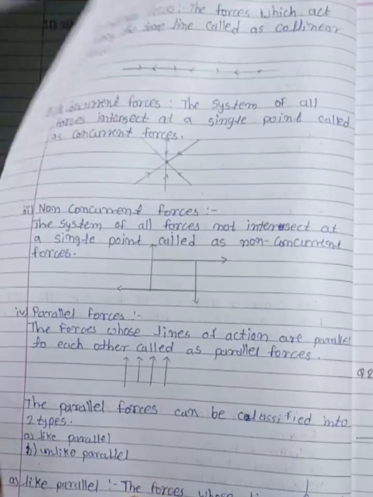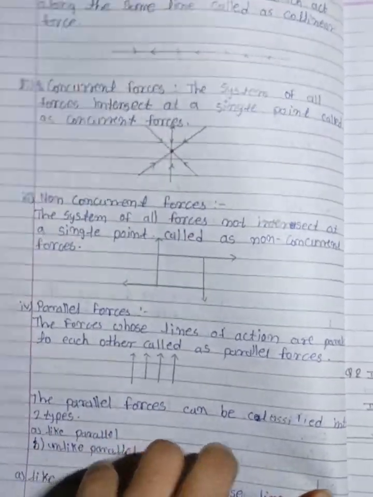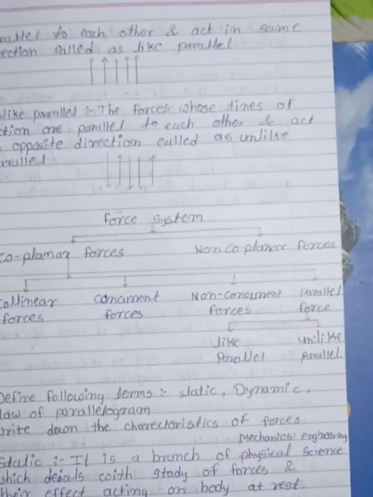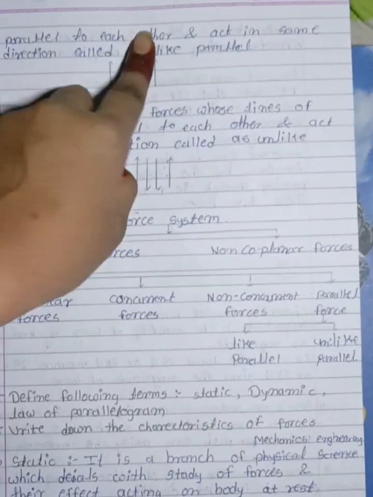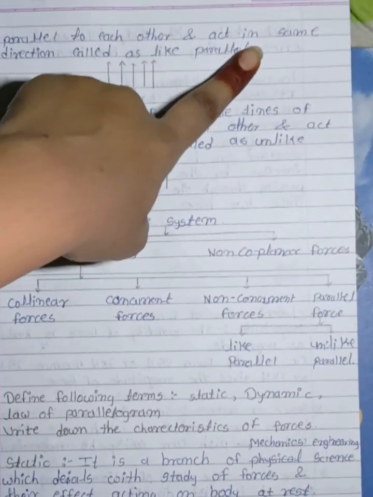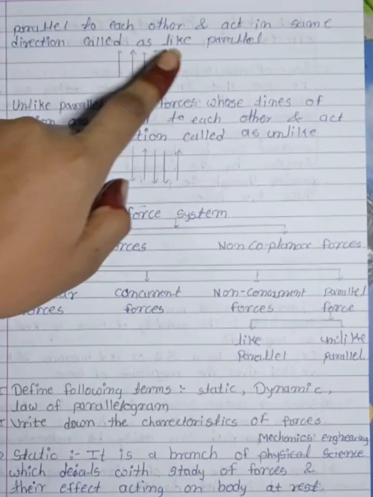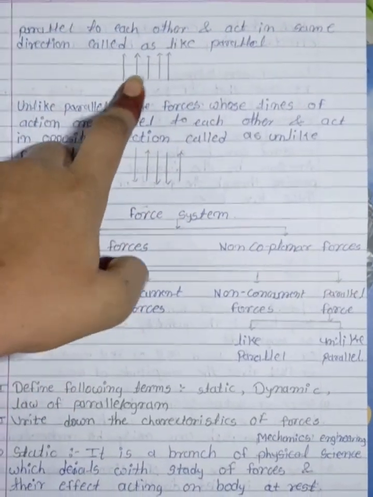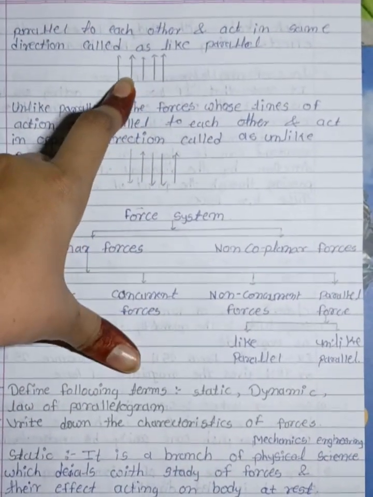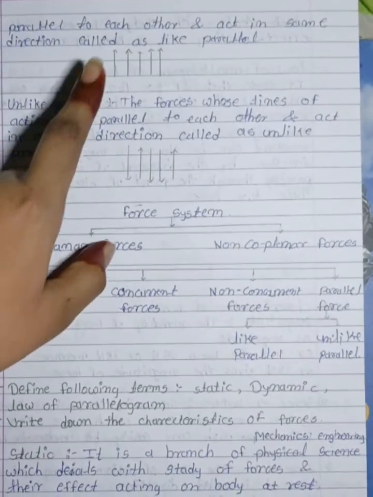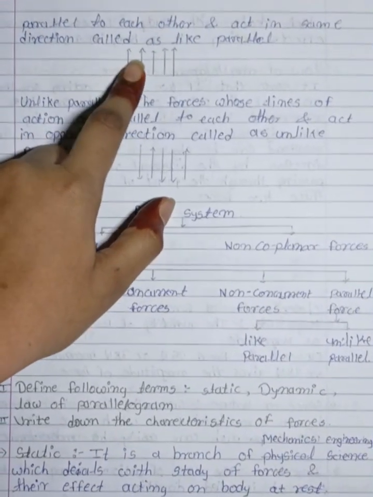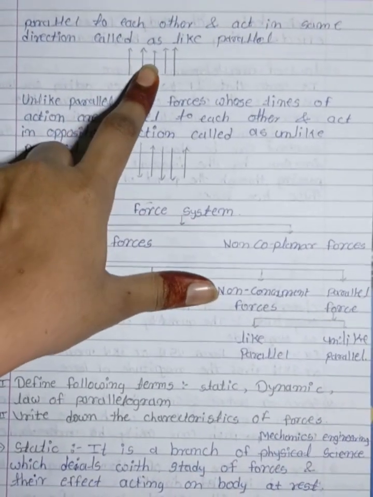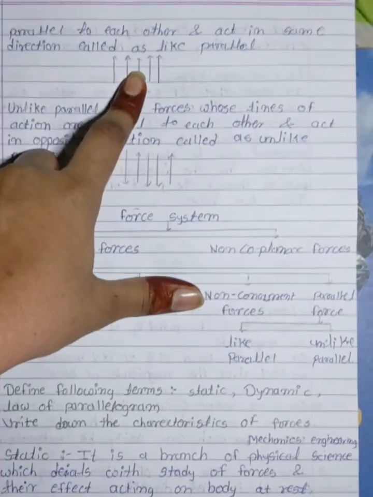Like parallel: the forces whose lines of action are parallel to each other and act in the same direction are called like parallel. In this force system, all forces are parallel to each other, and all forces are in the same direction.